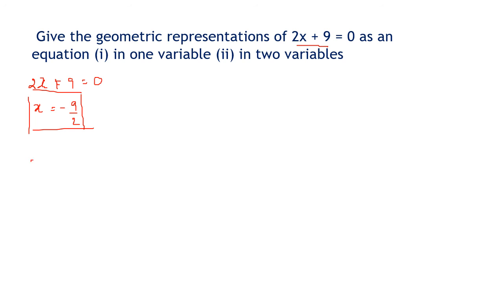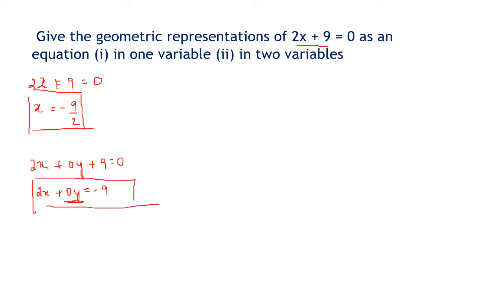And in two variables we write 2x plus 0y plus 9 equal to 0, or 2x plus 0y equal to minus 9. Now what does the 0y tell you? That the y may keep on changing, but the x remains fixed. Minus 9 by 2 means minus 4.5. So you can see this is the line on the x-axis, minus 4.5.